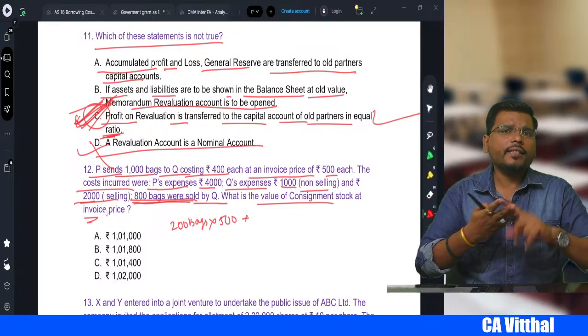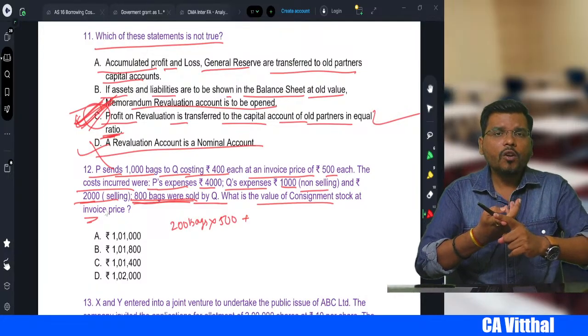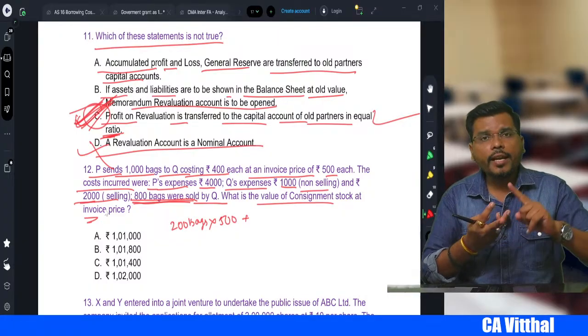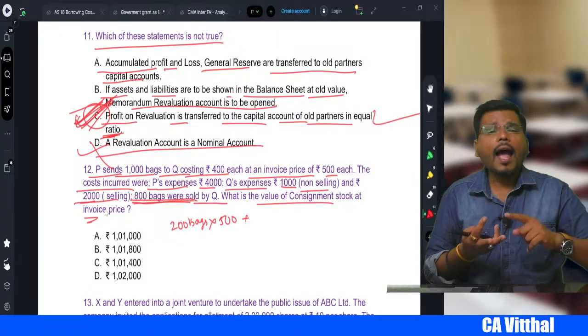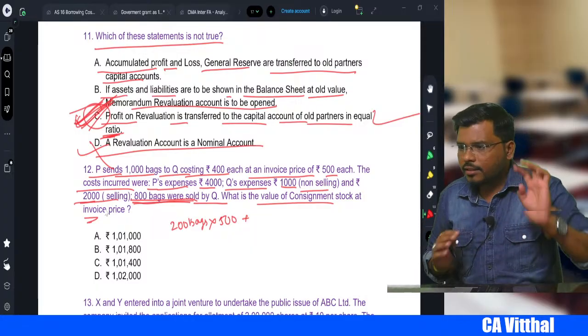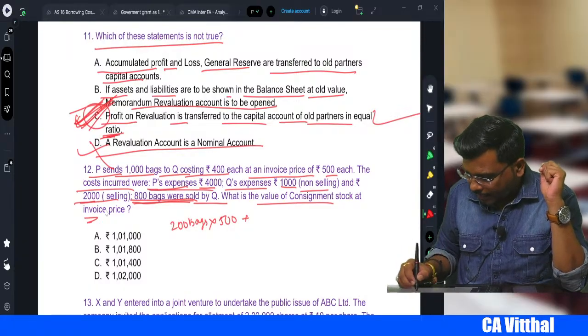Whenever you find the consignment stock, you need three things. Number one, cost or invoice price of the consignment goods, plus proportionate expense incurred by the consignor, and proportionate non-recurring expense incurred by the consignee. These three things we need, right? So in this case, how much is the expense incurred by the consignor?